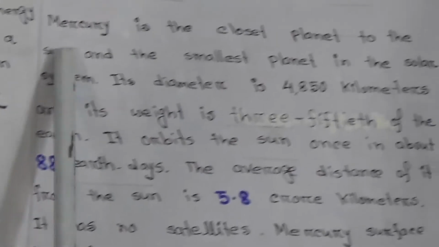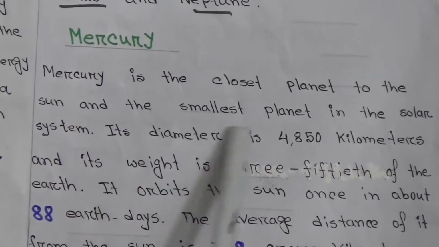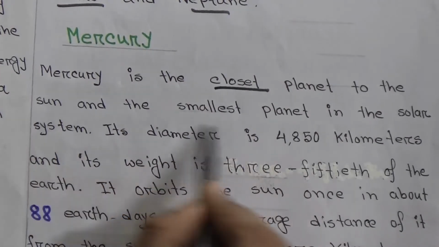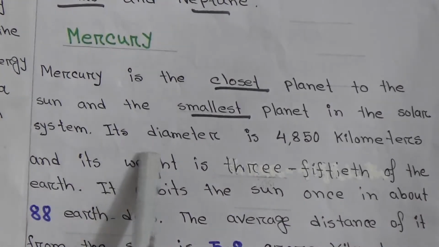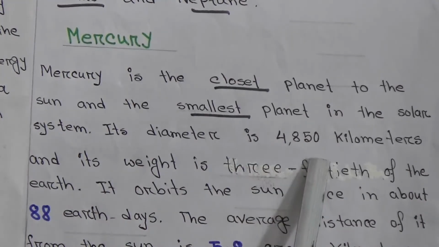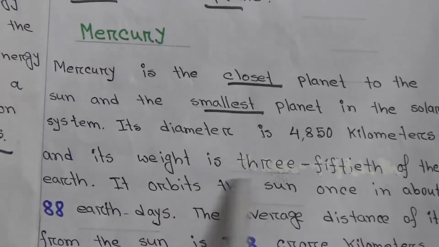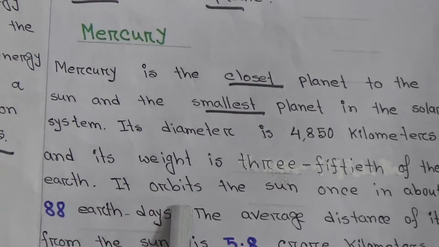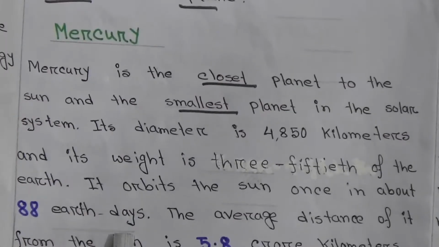Then let us start with Mercury. Mercury is the closest planet to the sun and the smallest planet in the solar system. Its diameter is 4085 kilometers and its weight is 3/50 of the Earth. It orbits the sun once in about 88 Earth days.